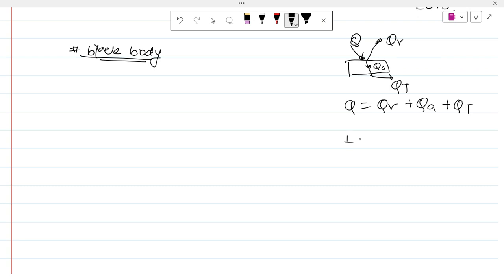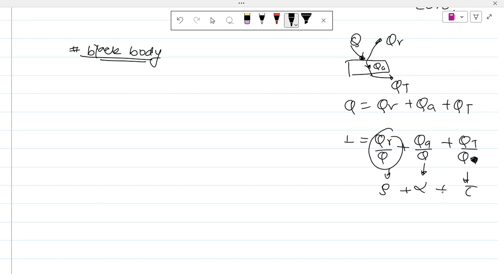If I quantify the total heat as 1, these are quantified as reflectivity, absorptivity, which is defined by alpha, and transmissivity, which is defined by tau. The sum of reflectivity, absorptivity, and transmissivity is 1.